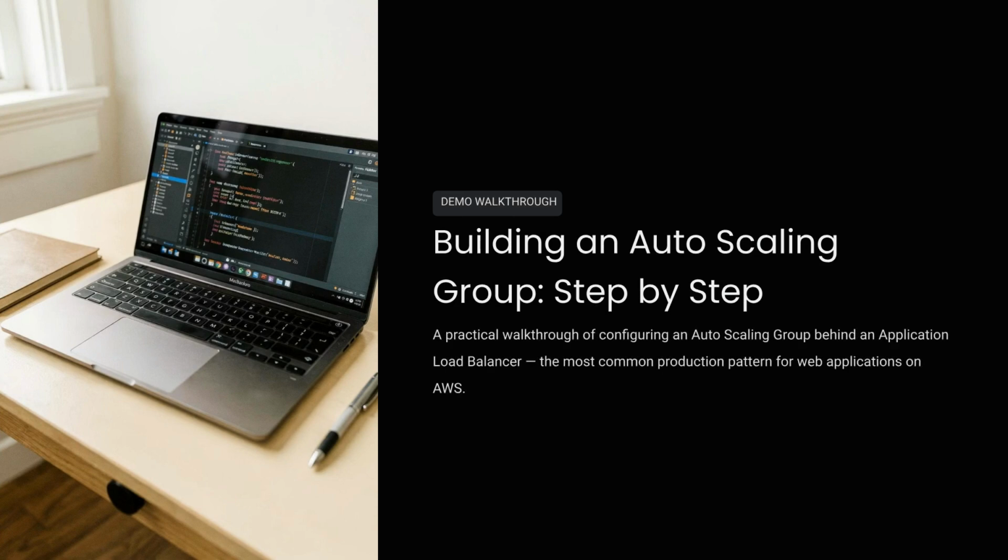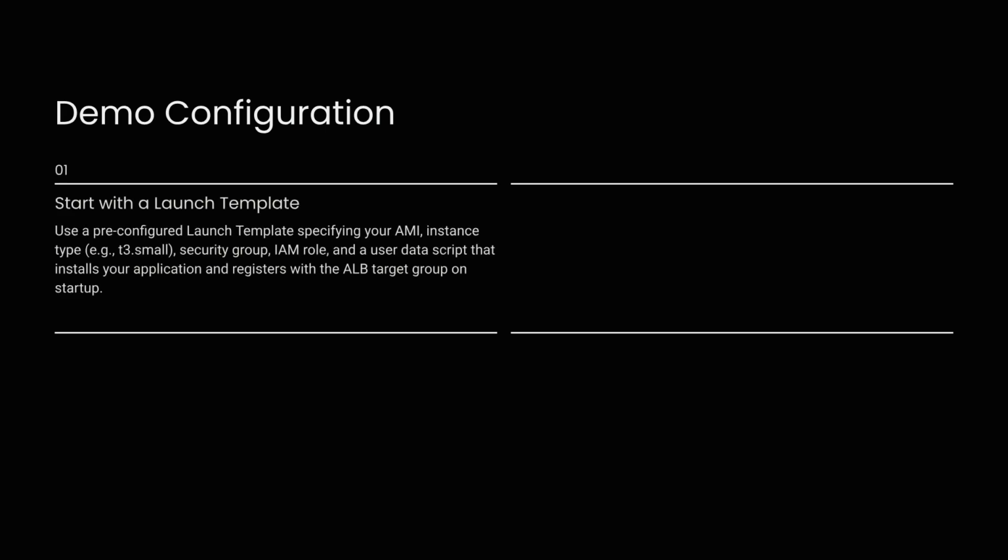This walkthrough will cover configuring an autoscaling group behind an application load balancer, the most common production pattern for web applications on AWS. The demo configuration starts with a launch template, defining the AMI, instance type, security group, and a user data script to install the application.